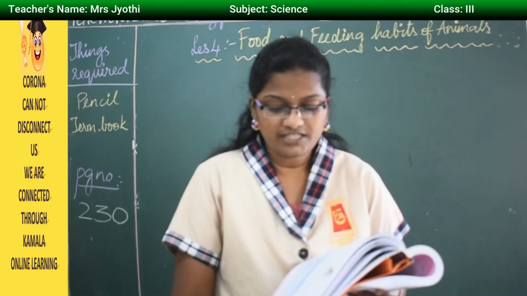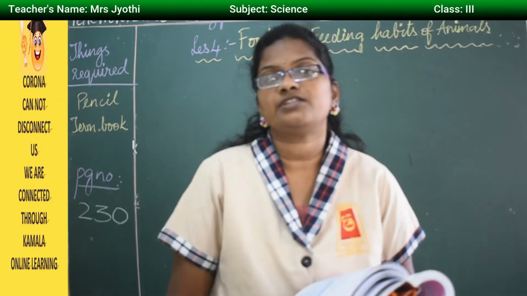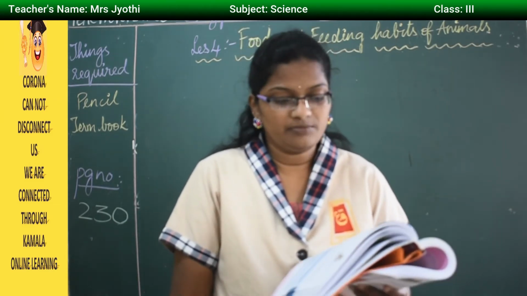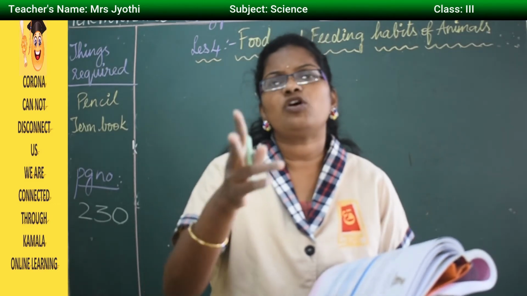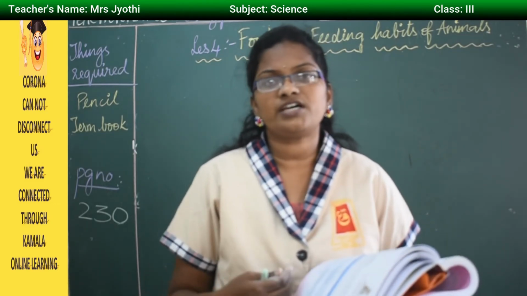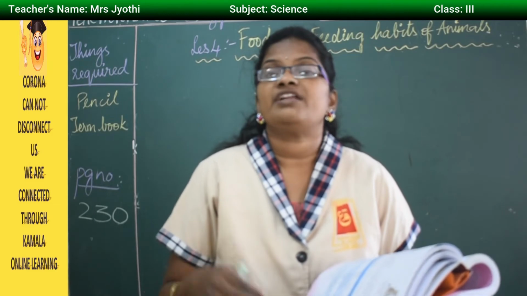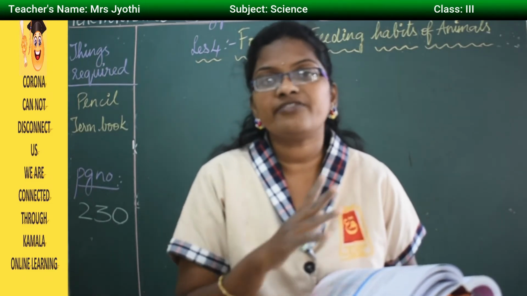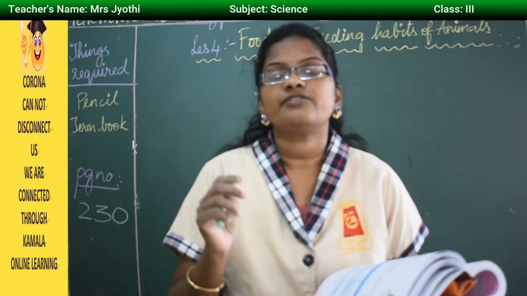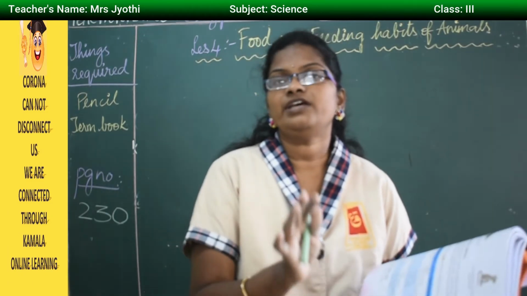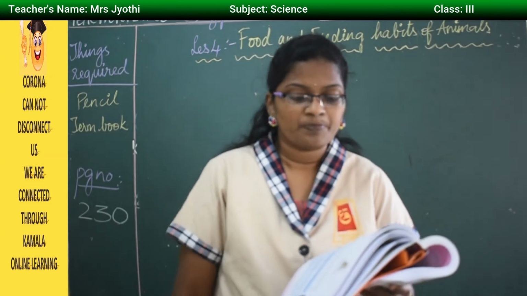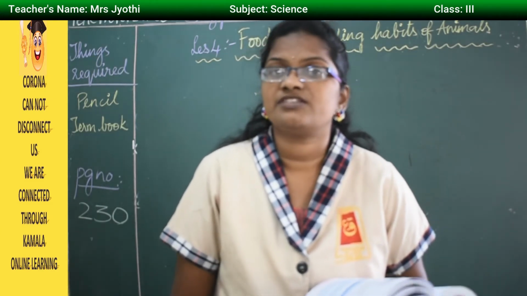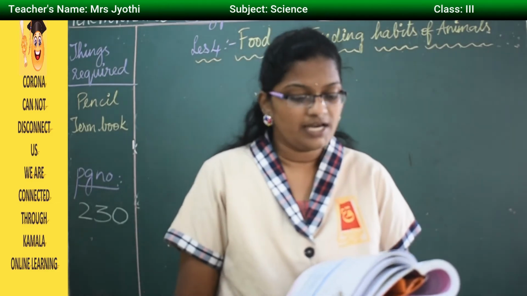Different kinds of animals eat different kinds of food. So here are the examples of the domestic animals. Cows, if only one or two are there, we keep along with us in our home. But if there are a large number, then we make a proper shed or shelter for them, and we keep them separate. So the food they eat is different from one animal to another.